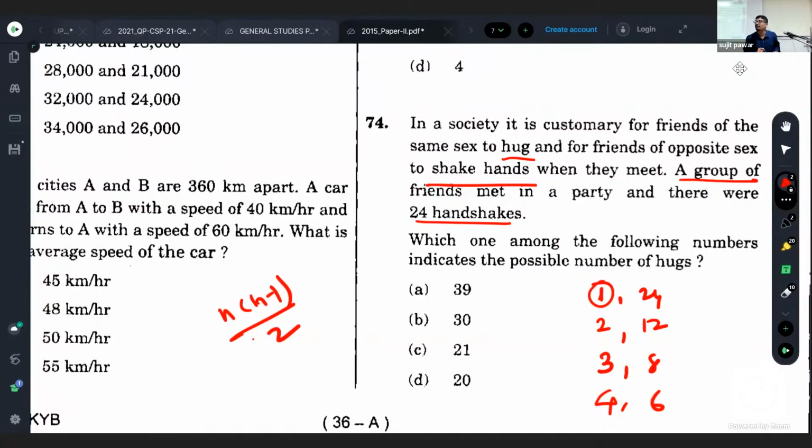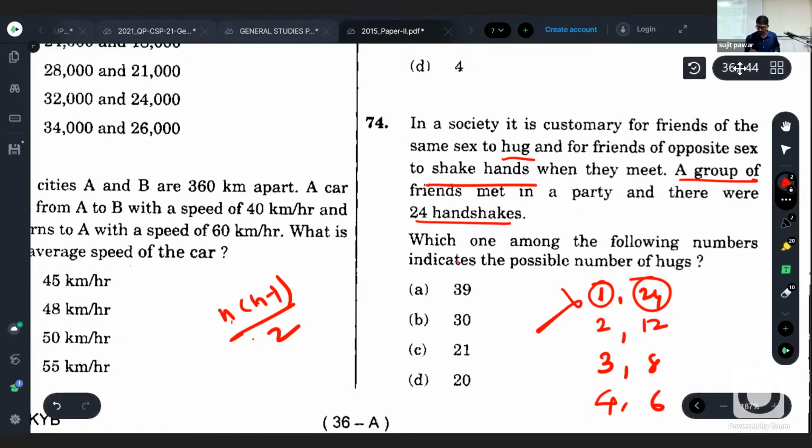And 24 if female: 24 into 23 upon 2 will be much more than these options. First woman out of those 24 would have hugged the other remaining 23. For the second female, already there is one hug with the first one, so that is 22, like that. So it is not possible.